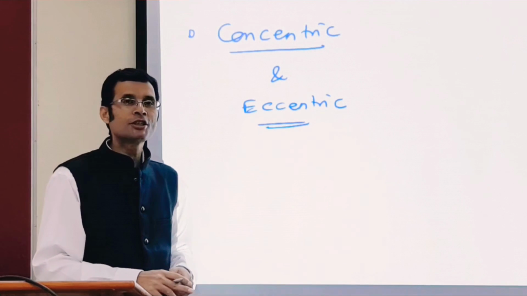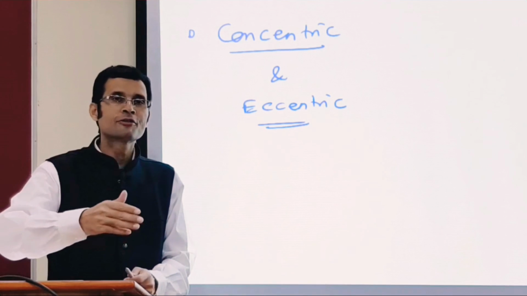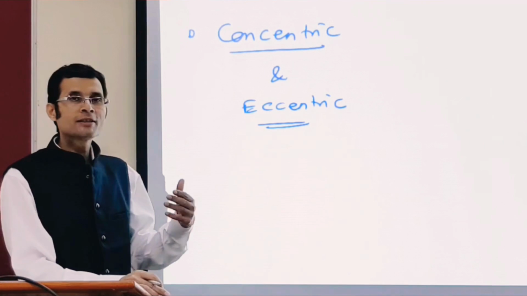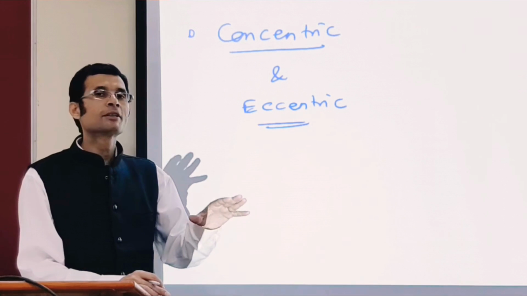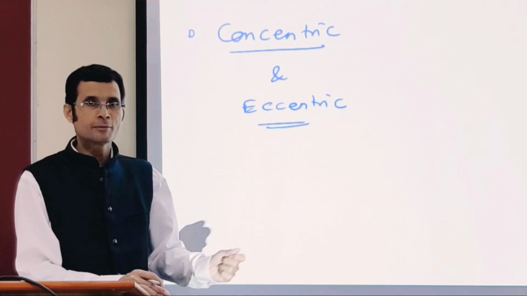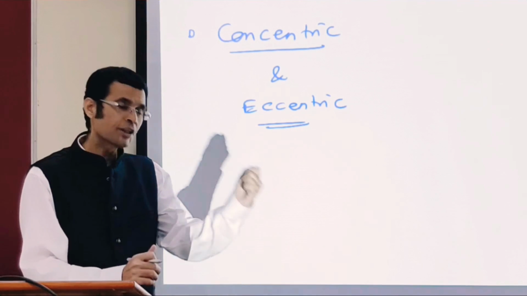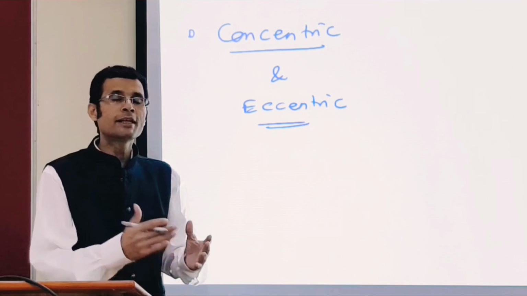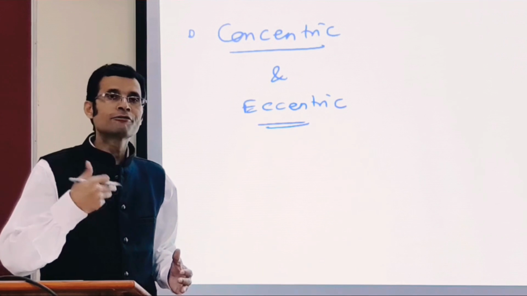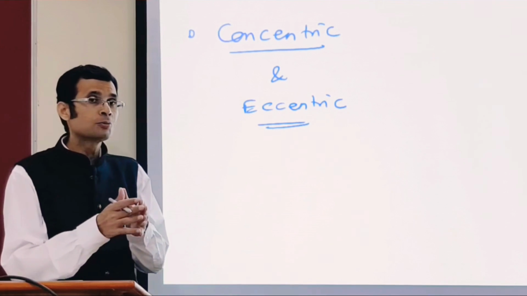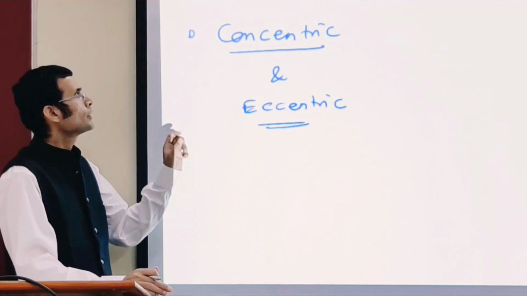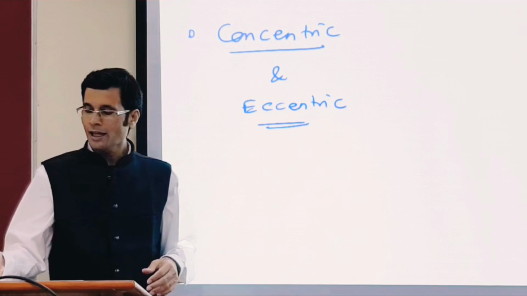Remember, this terminology is used for weight lifters and power lifters. When you are lifting weights, it's always advised by the trainers that you must focus on the eccentric contraction of the muscle. It is said that eccentric contractions are helpful in developing muscle bulk faster. Muscle hypertrophy would occur faster with eccentric contractions. So they ask you to concentrate on the eccentric contractions of the muscles. These are the types of contractions. One last type is